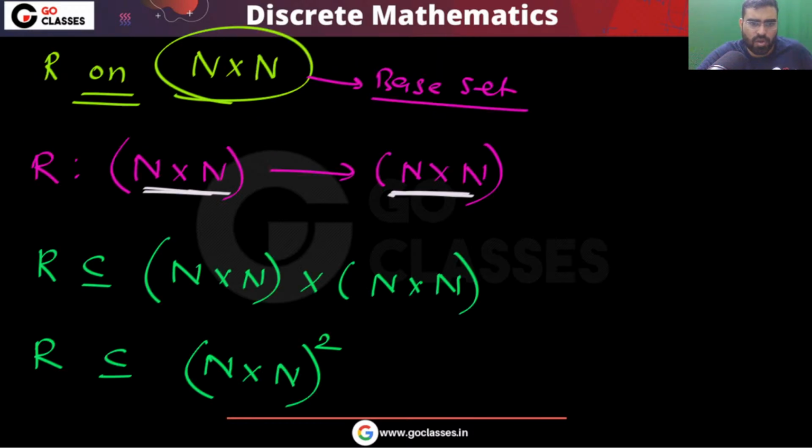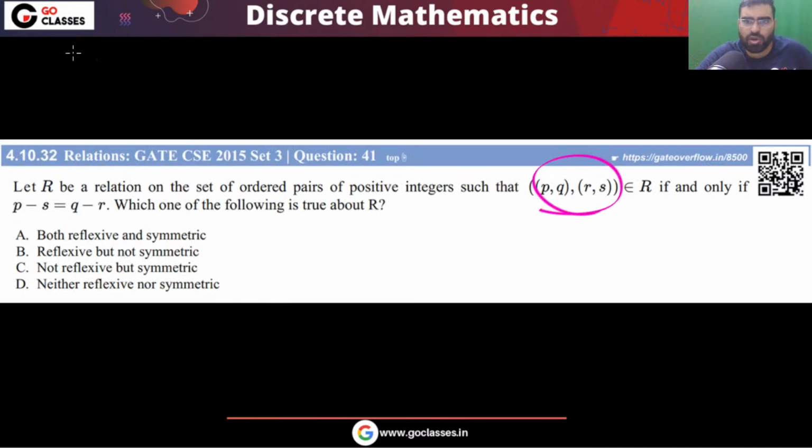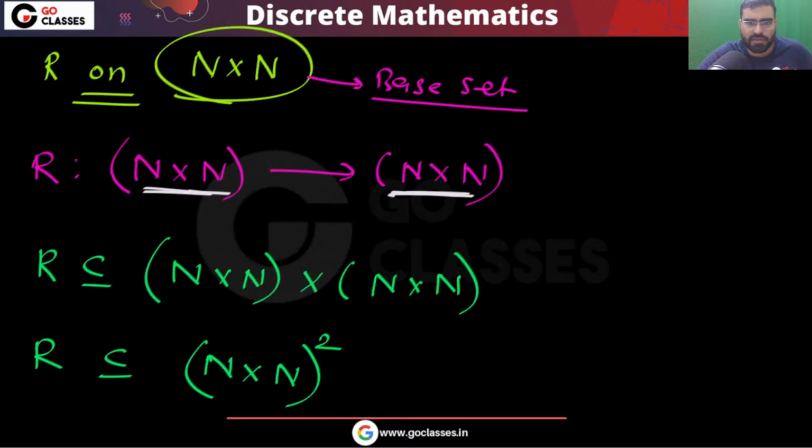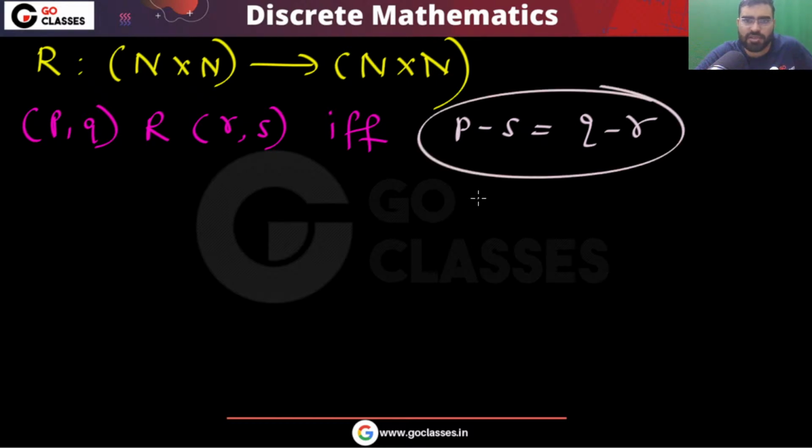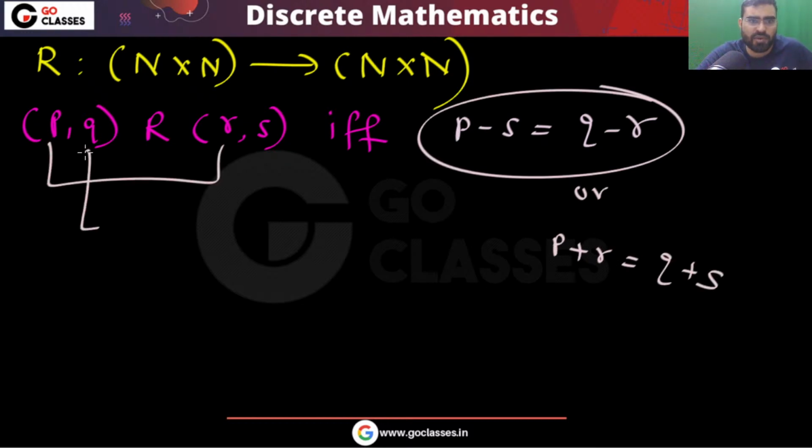Okay, (P, Q) is related to (R, S) if and only if P minus S is equal to Q minus R. This is what the question is saying. Or you can say that P plus R is equal to Q plus S. This is what the question is saying.